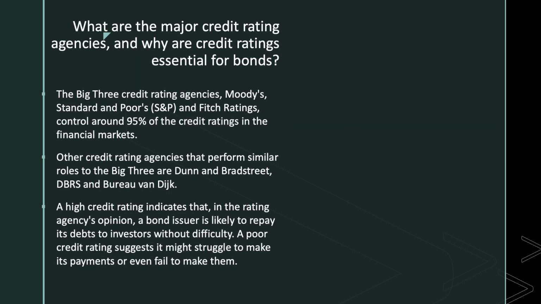What are the major credit rating agencies? Why are credit ratings essential for bonds? Major 95% of the credit ratings are controlled by Moody's, Standard & Poor's, S&P and Fitch Ratings. Other rating agencies that play a similar role are Dun & Bradstreet, DBRS and Bureau van Dijk.